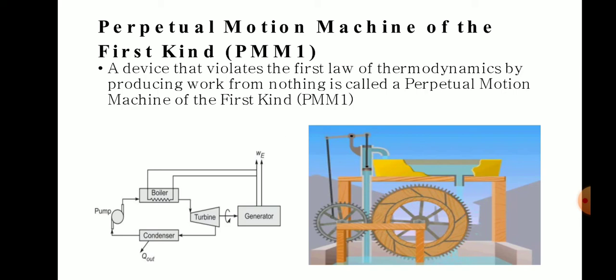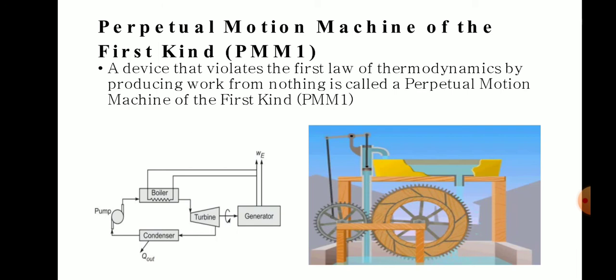Here the inventor tries to solve the world energy crisis, if it works. Unfortunately, such a proposal is not possible in practice, because the device only produces energy output as electrical work and heat rejection QR from the condenser without an energy input, which is a violation of the first law of thermodynamics. Therefore, such a device is called a perpetual motion machine of the first kind, which is impossible.